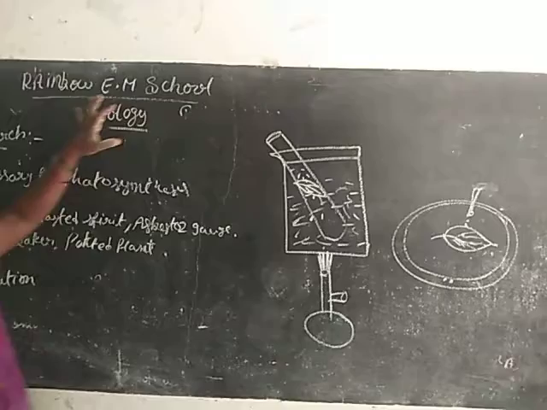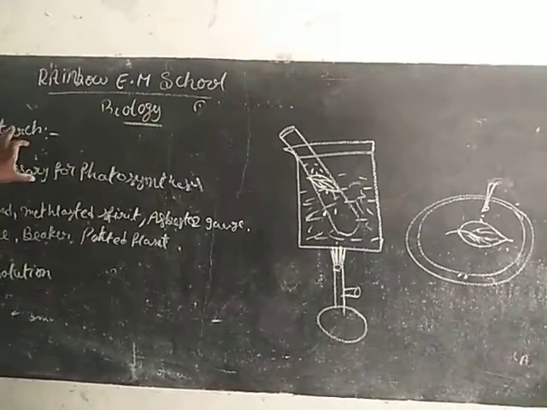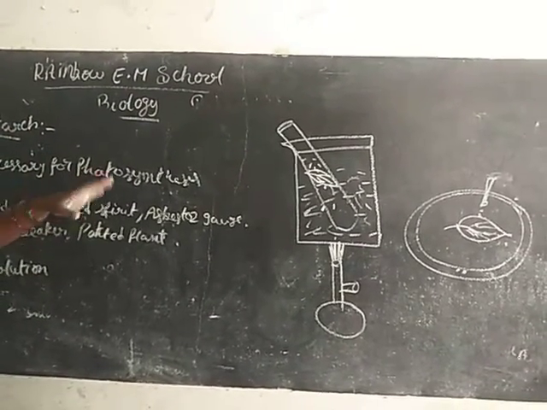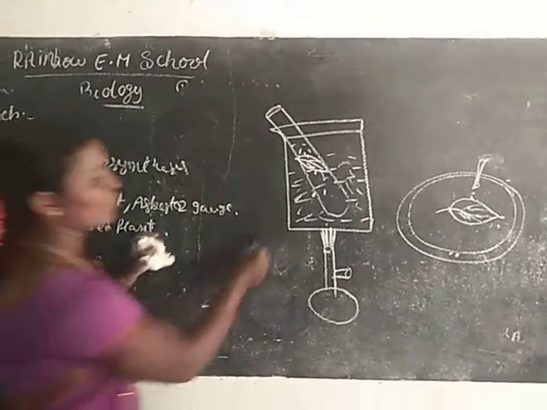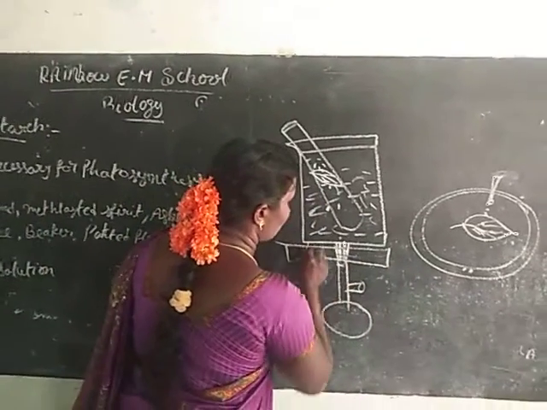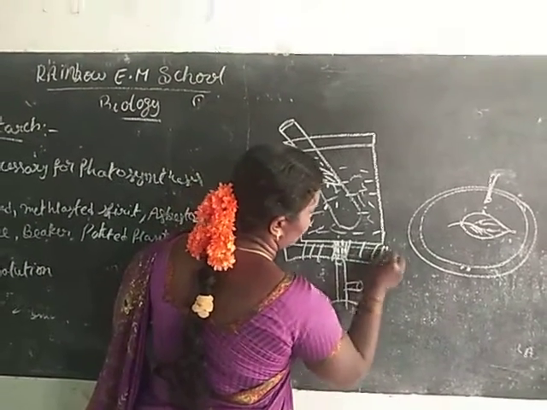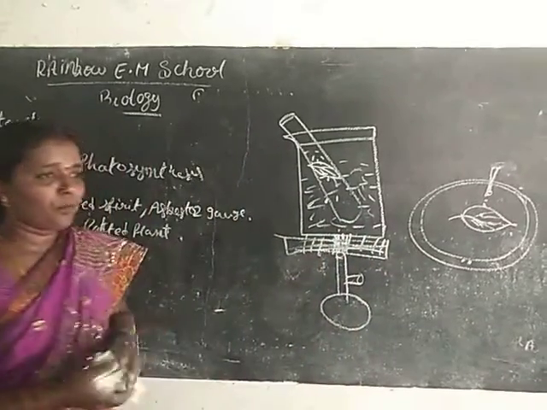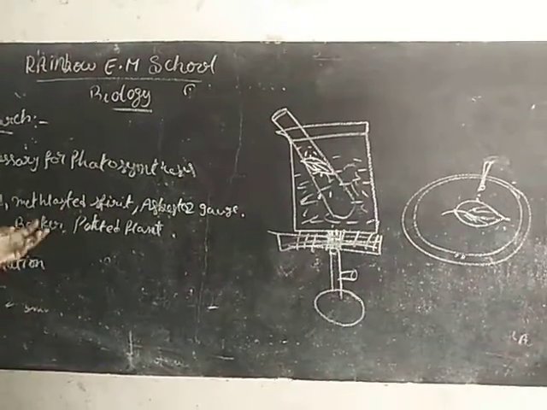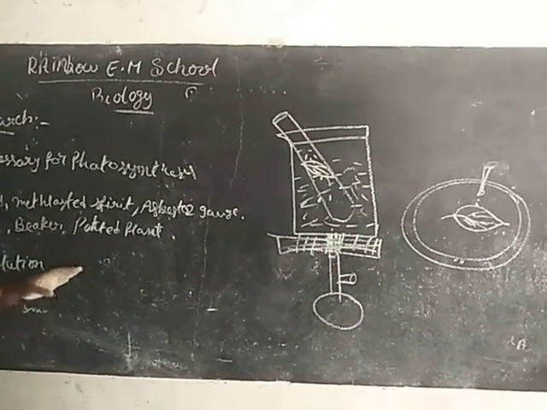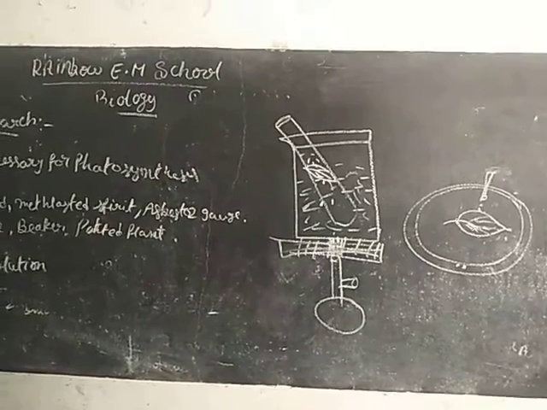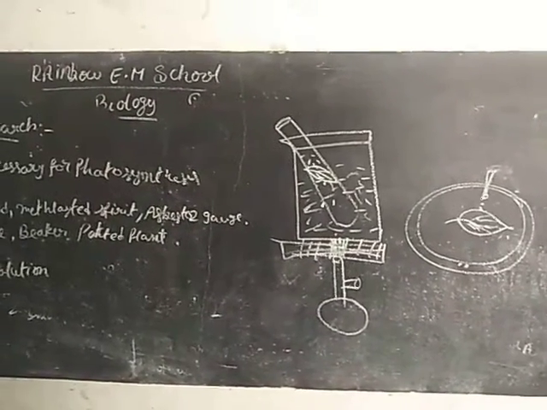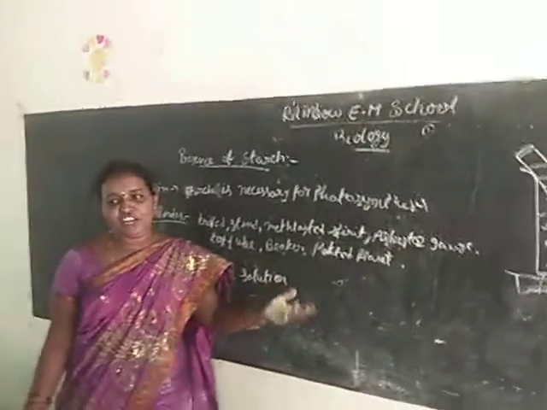Okay, the aim you write first: the presence of starch. Apparatus: test tube, beaker, asbestos gauze, tripod stand, Bunsen burner, potted plant, methylated spirit and iodine solution you take. Okay, understood? Chemicals: iodine solution or betadine solution, tincture iodine also.